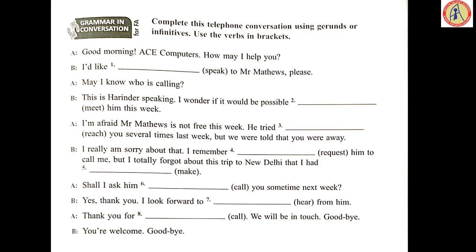inverted. Now 79. Complete this telephone conversation using gerunds or infinitives. Use the verbs in bracket. Good morning, ACE Computers. How may I help you? Now option B is talking. I would like dash to Mr. Matthews, please. Speak is going to be changed into I would like to speak. May I know who is calling? This is Harinder speaking. I wonder if it would be possible dash him this week to meet.